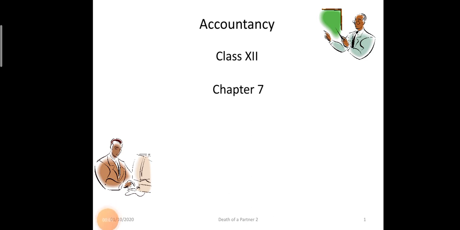This is the second video for chapter 7, death of a partner. In the previous video we discussed the point in which the share of profit of the deceased partner was calculated on the time basis. In this video we will take one comprehensive question, plus one question in which the deceased partner will get his share of profit till his death on the basis of sales. So first the share of profit question we will take and understand that.